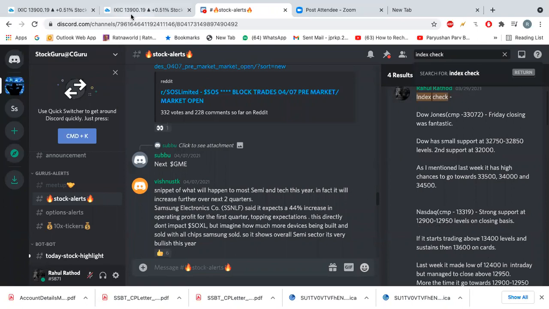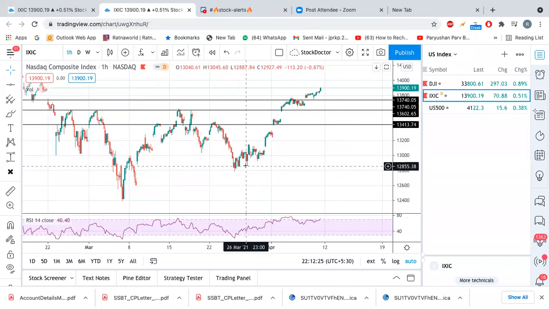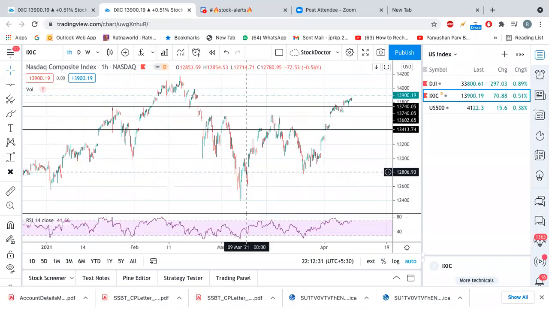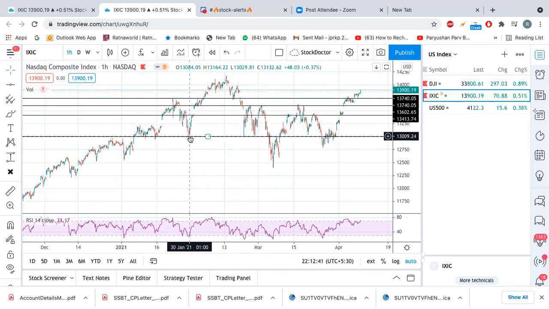12,900 is the level. If you follow me, you must know that I mentioned so many times that the index comes to 12,950 levels and just bounces from there. So this is that level. If you see from here, most of the time it goes up. From here it went up, from here again it went up, from here it went up again, it tried to come here and went up.